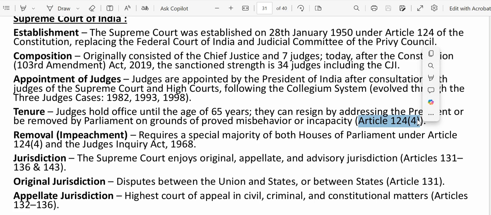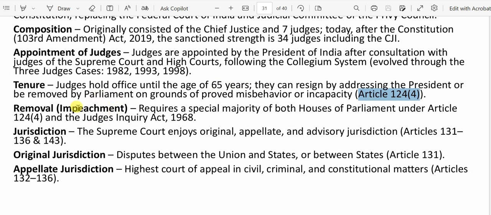Article 124(4): this is how judges basically get removed. Here we have mentioned the removal or impeachment process. Basically, it requires a special majority of both Houses of Parliament. Special majority, I just discussed, right? Two-thirds of the members of that House present and voting, plus at least 50% of the total members of that House, must support the removal resolution, and it happens based on the Judges Inquiry Act, 1968.